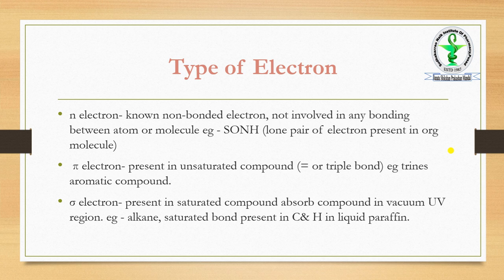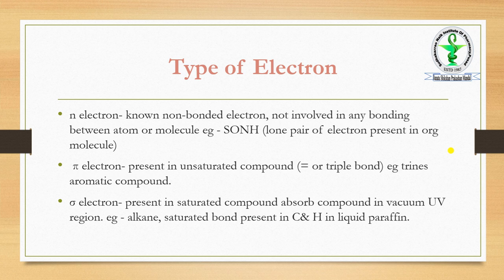On the basis of type of electron, the first one is the n electron, also known as the non-bonded electron, which is not involved in any kind of bonding between atoms or molecules. It does not get involved in any bonding between atoms or molecules. Examples: S, O, N, H, sulfur, oxygen, nitrogen, hydrogen. These are the lone pairs of electrons present in organic molecules. These are the examples of n electrons.